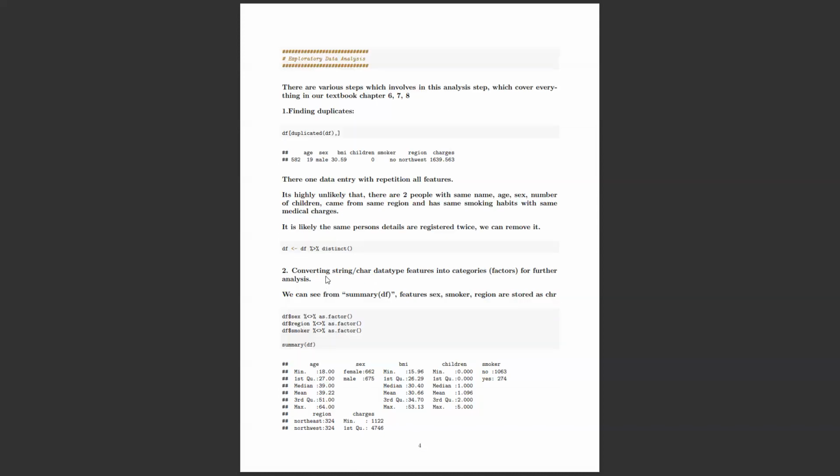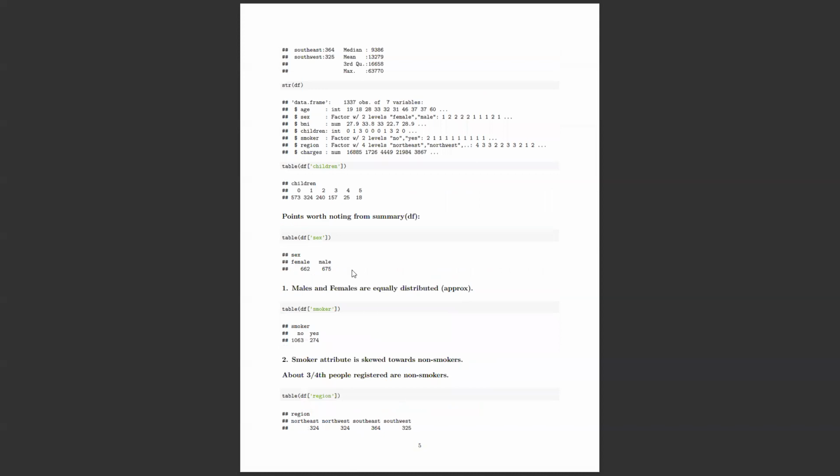Then, as I mentioned before, we should not have any column with string data type so that we can do any analysis. Having string data type doesn't help us. So I converted them into factors since they are categorical data. As.factor is an inbuilt function which can be used to convert them to factors.